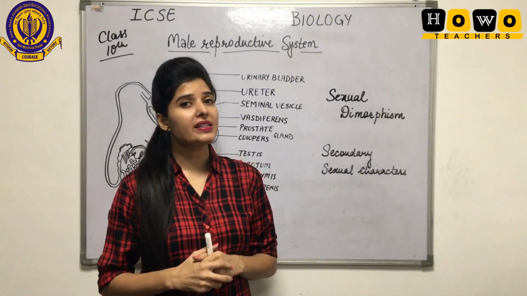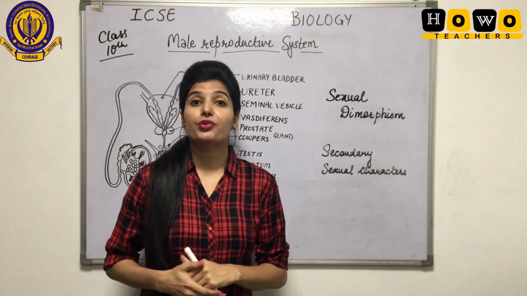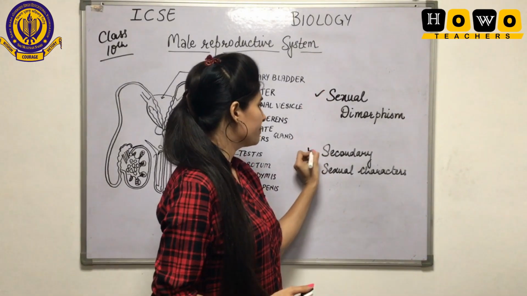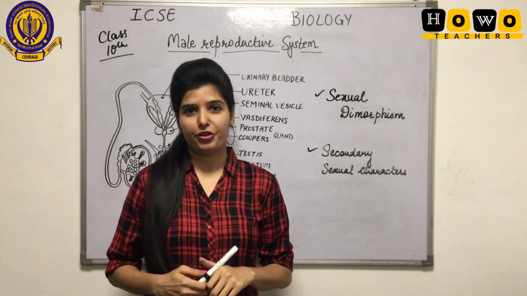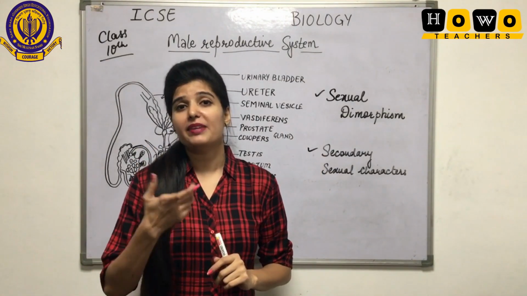Now why are these characters important? They are important for sexual dimorphism. This is another important term for your class. See, sexual dimorphism. Di means two.